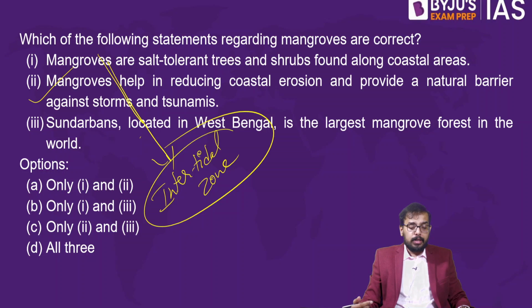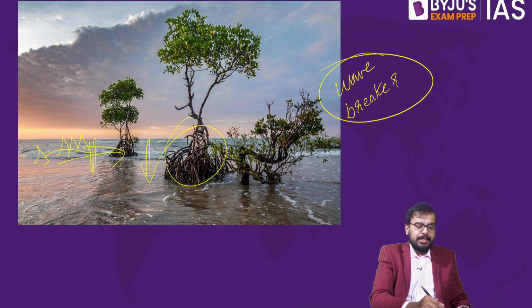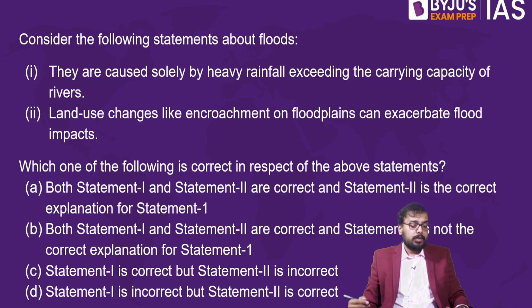So what about statement number 3? Sundarbans, located in West Bengal, is the largest mangrove forest in the world. Yes, this is absolutely true, and it is a heritage site as well. That is Sundarbans, located in West Bengal, the largest mangrove forest. This is a factual one. You should know this. So D is the answer. Very easy one. So we'll go to the next question.